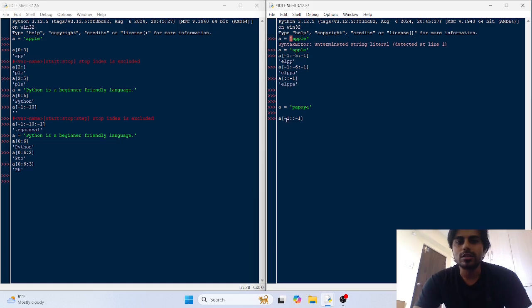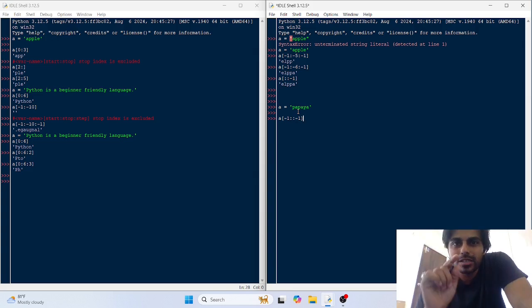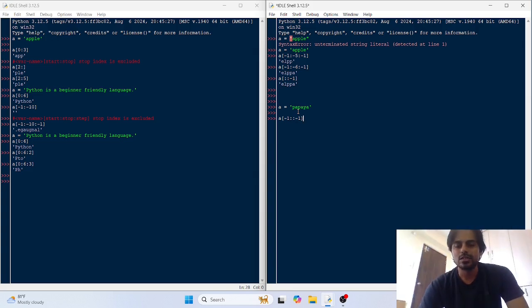Because if step is 1, then positive index, it would move to the positive index, Python would not output the correct result. So here you want from -1, -2, -3, -4, -5, -6. Okay, so the step is in minus. Okay, if the step is negative here, so you can see PA. So this is the way to do this.